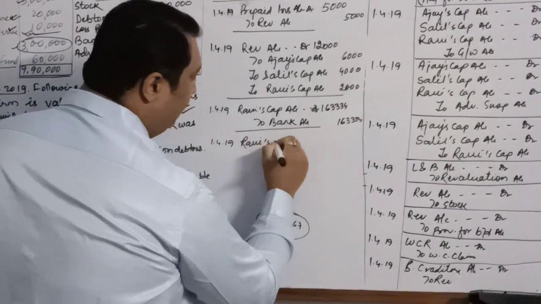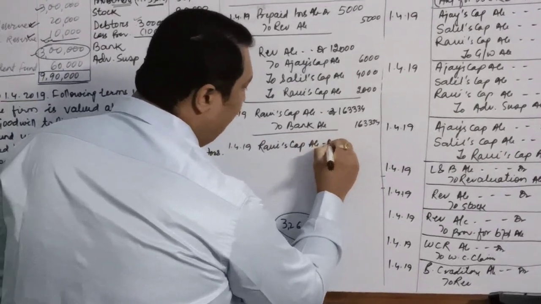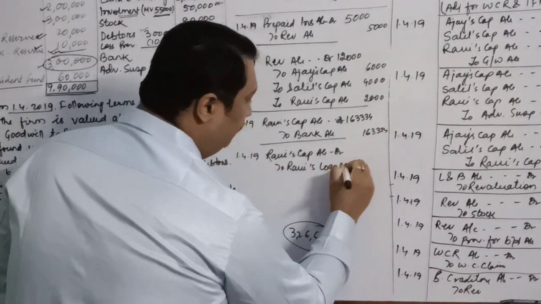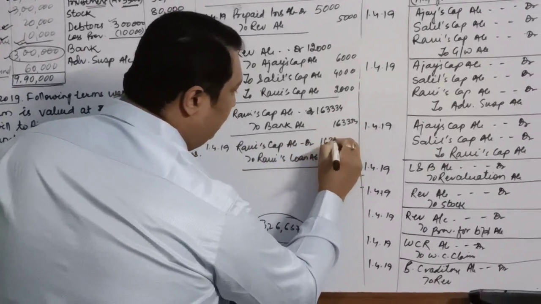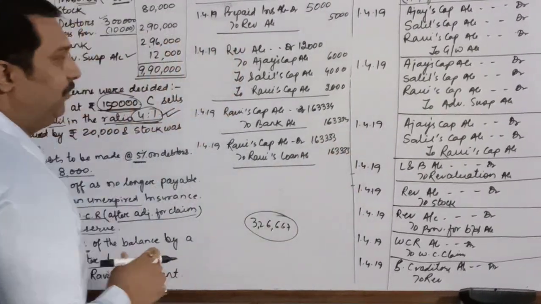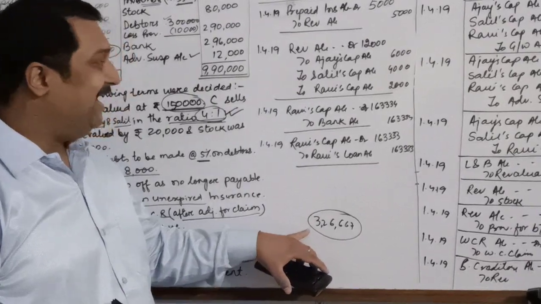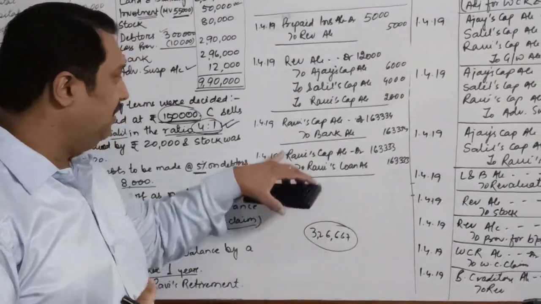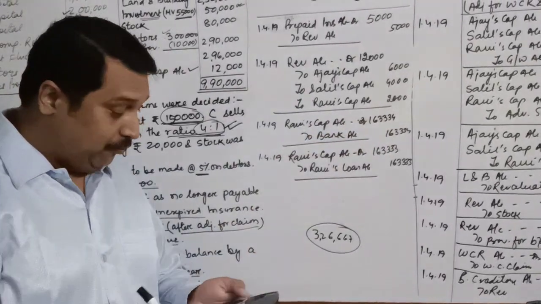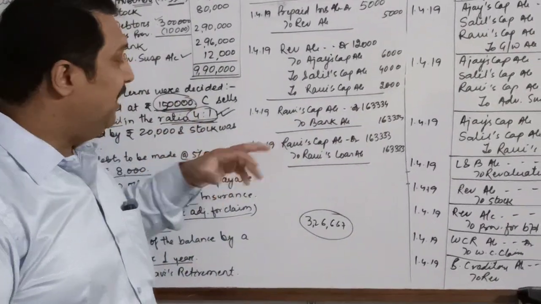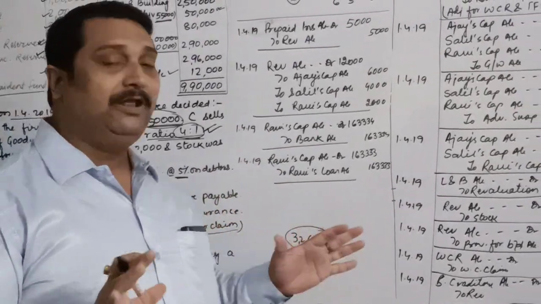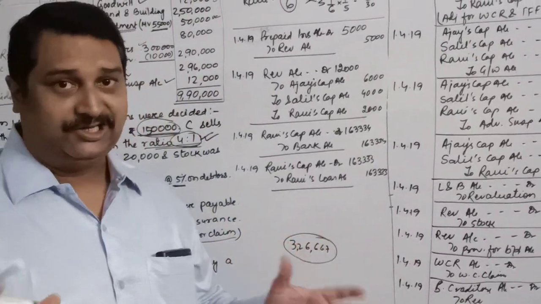So we will write the entry: Ravi's capital account debit to Ravi's loan account 1,63,333. If he had been paid fully in cash or by check, we would have only passed this entry and written the full amount. If he would not have been paid at all, we would have transferred the entire amount to his loan account. So you have to depend upon the question for this particular situation.